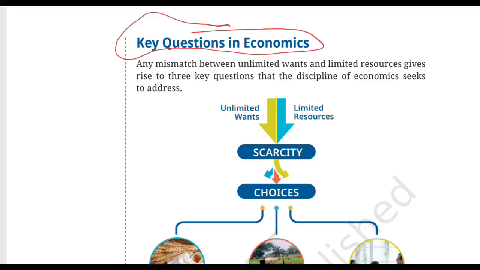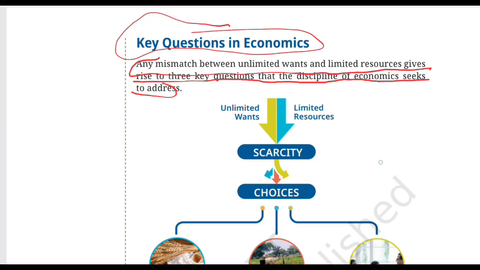So let's begin. Any mismatch between unlimited wants and limited resources gives rise to three key questions that the discipline of economics seeks to address. So let's connect this with everything we have learned so far. People have many wants, but resources are actually limited. So we cannot produce everything in unlimited quantities, and therefore an economy has to make decisions. But the question is, which decisions? Economics identifies three fundamental questions, and figure 8.5 is going to show them to us now.